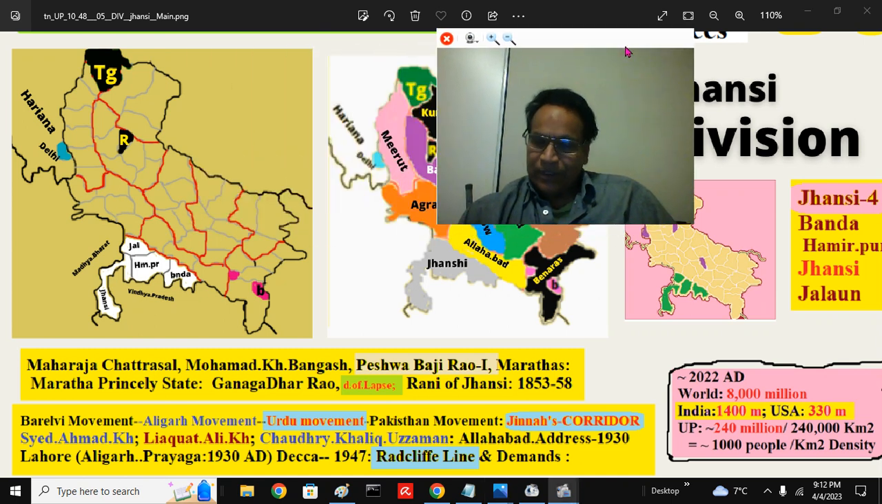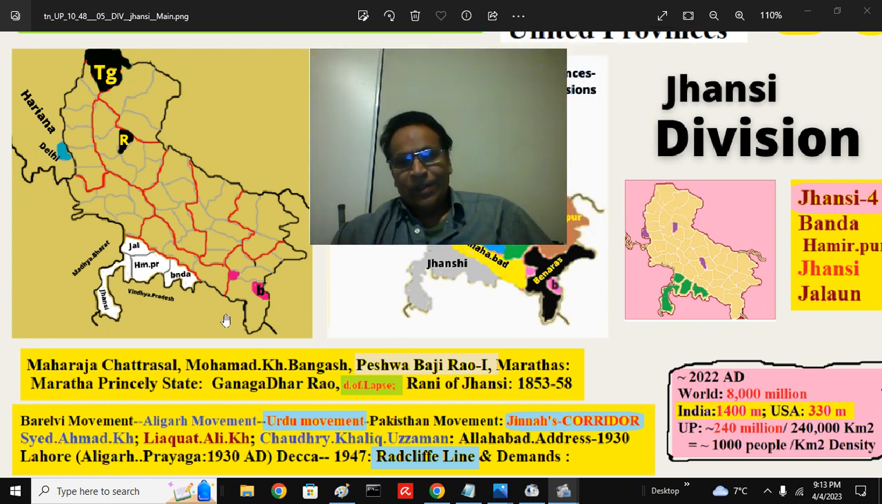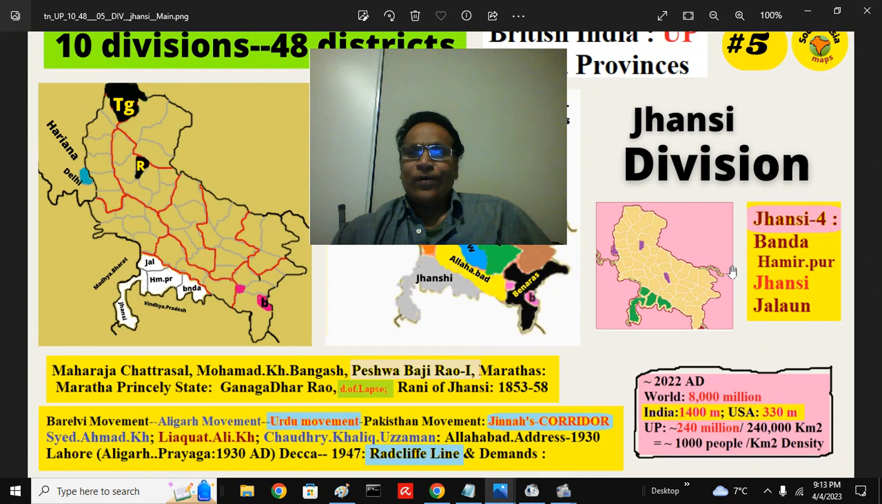And also United Province is very important because of the separatist movement. The entire Pakistan concept came from this land: the Barelvi movement, Aligarh movement, Oudh movement, Pakistan movement, the concept of Jinnah's corridor. The prominent education leader of the Muhammadans, Sayyid Muhammad Ahmad Khan, and also separatist leaders, Liaquat Ali Khan, Chaudhry Khaliq-uz-Zaman, the Governor General of later East Pakistan, and even the poet Iqbal launched the Allahabad address by asking for the separation of certain territories based upon the Mohammedan population. All events occurred in this land, so it's very important to know about it.